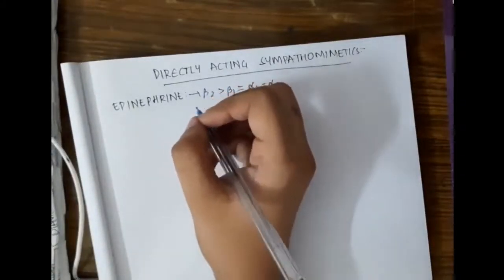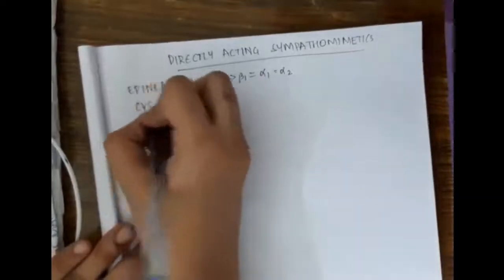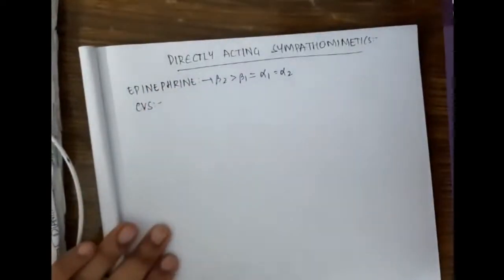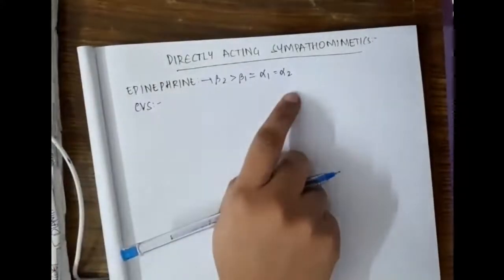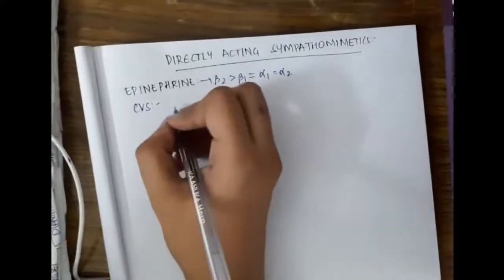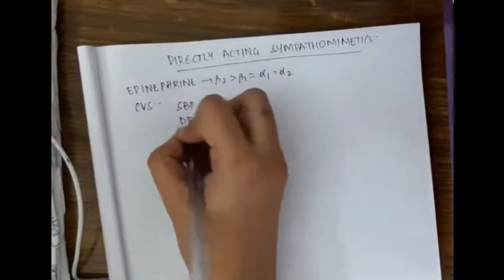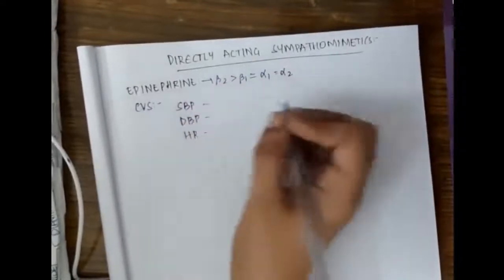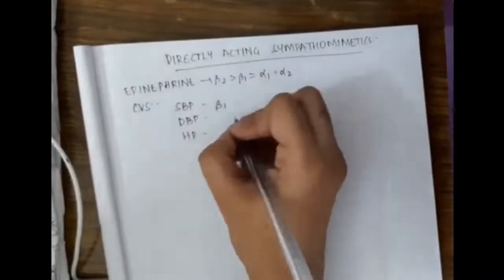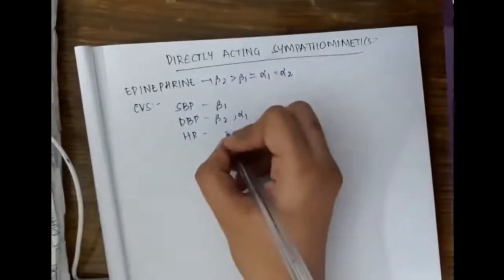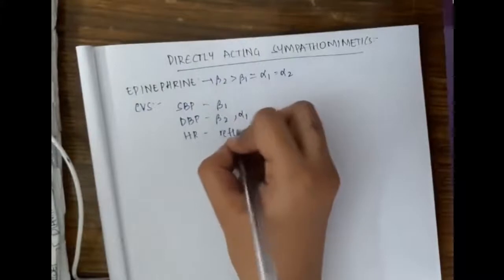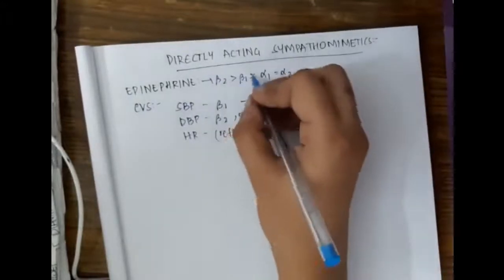In the cardiovascular system, epinephrine acts on systolic blood pressure, diastolic blood pressure and heart rate. With the help of the beta 1 receptor, it increases systolic blood pressure. Beta 2 receptor is more important than alpha 1 receptor in diastolic blood pressure.